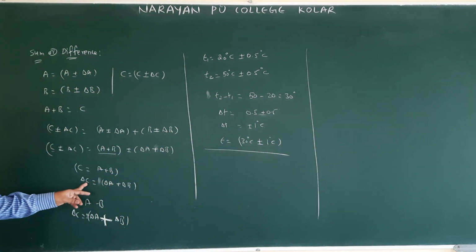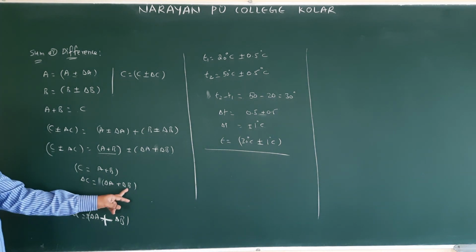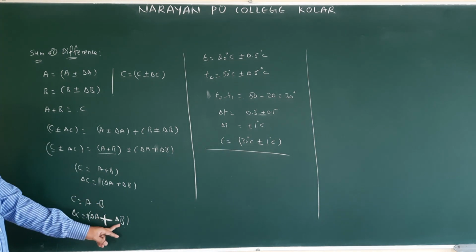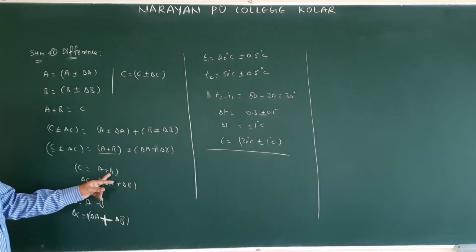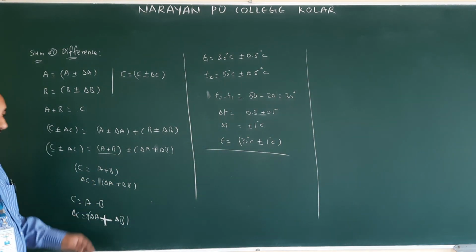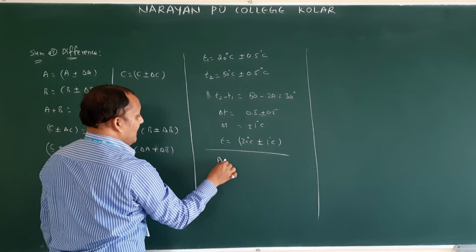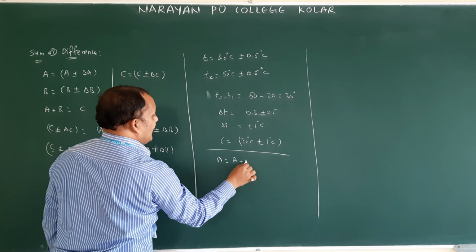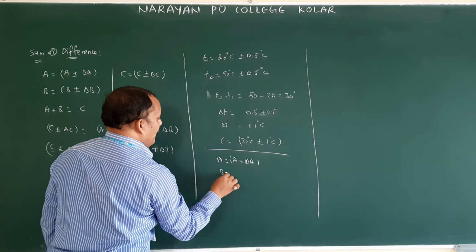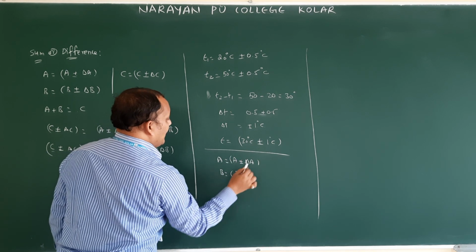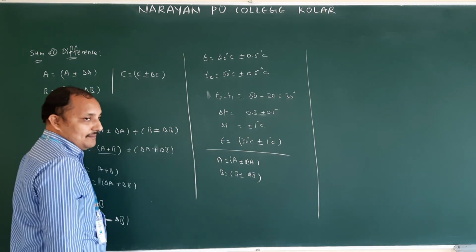Sum and difference error will be the same: delta A plus delta B. So this is delta A plus delta B. But for addition it is A plus B, for subtraction A minus B. Same like that, you will take only these two values. A is equal to A plus or minus delta A, B is equal to B plus or minus delta B.